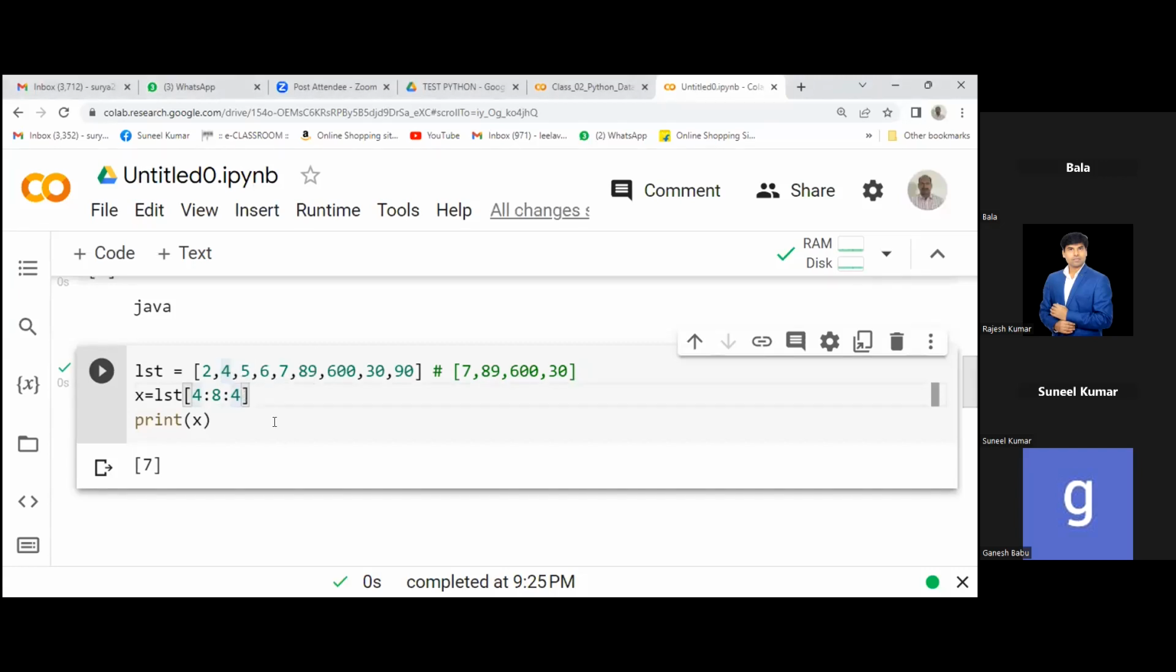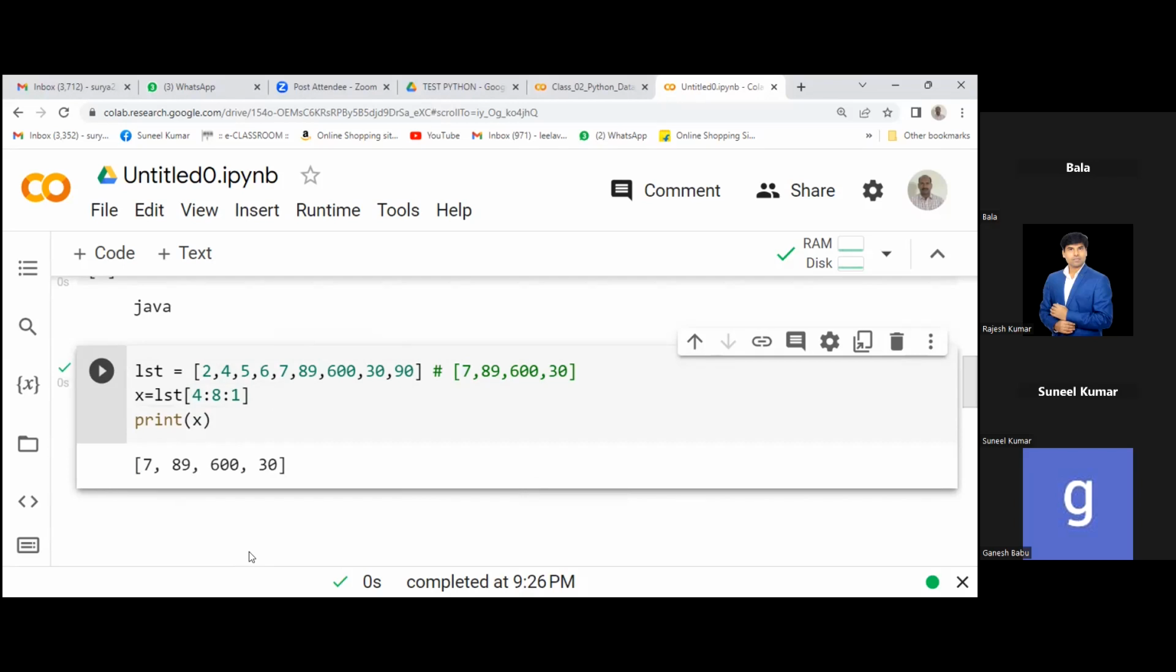Why are you taking 4 as the step? 7 is nothing but index 0, 1, 2, 3, 4. Why are you taking step 4? The last one, 4, 8, 4. It should be one step, right? I want continuous data, so the step should be 1. The gap is 1. Just put 1, not 3. 1, sir. Okay. This is the difference between two data. Okay, now you got it.